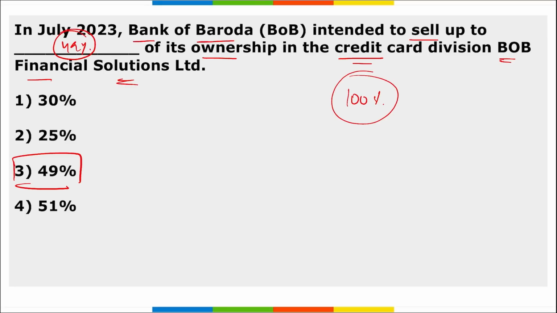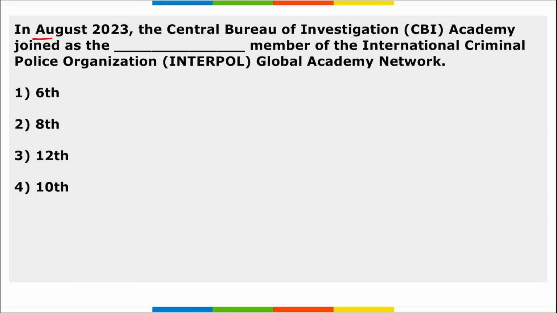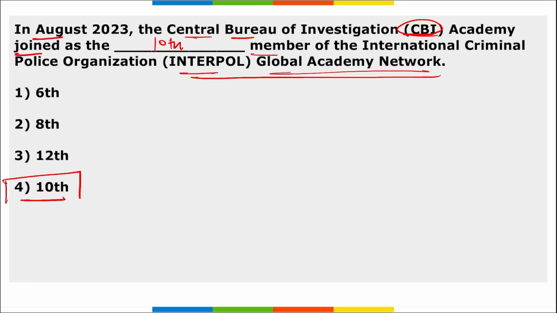Next. In August, the Central Bureau of Investigation CBI Academy has joined as a member of the Interpol Global Academy Network. So the CBI Academy, or Central Bureau of Investigation Academy, became the 10th member to join the Interpol Global Academy Network. And Interpol stands for International Police.